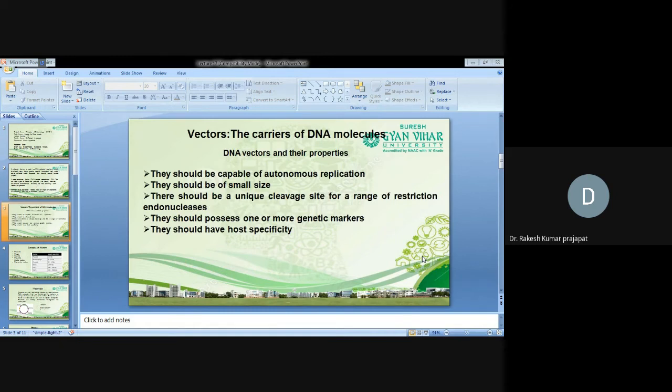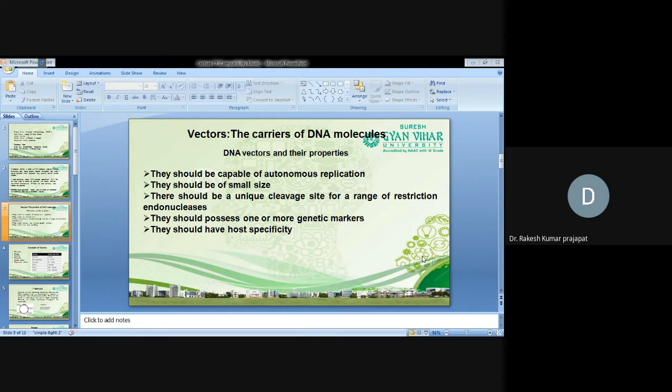So vectors are the carriers of the DNA molecule. As I told you, it acts as a vehicle. So, DNA vectors and their properties. Vectors should be capable of autonomous replication. As I told you, if it has an origin of replication, definitely it will be able to replicate autonomously. So this is the most important feature: the vector should be able to replicate independently.